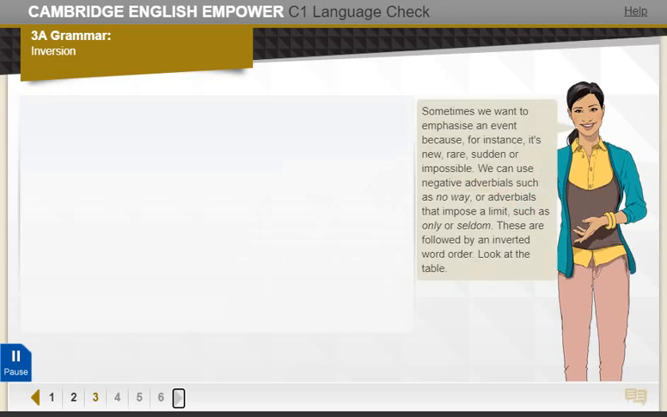Sometimes we want to emphasize an event because, for instance, it's new, rare, sudden, or impossible. We can use negative adverbials such as no way, or adverbials that impose a limit, such as only or seldom. These are followed by an inverted word order. Look at the table.